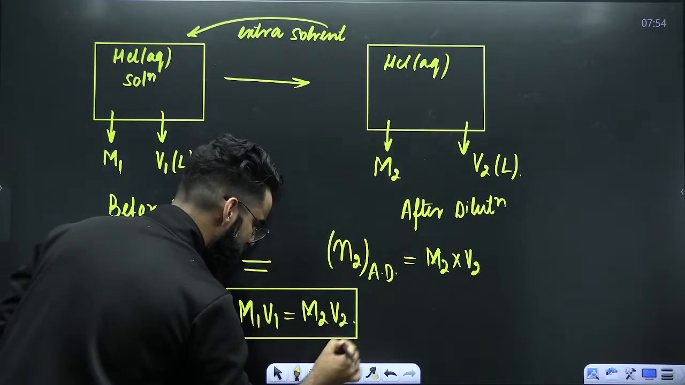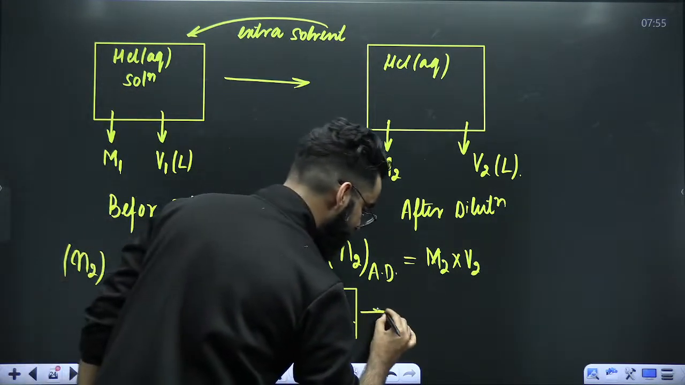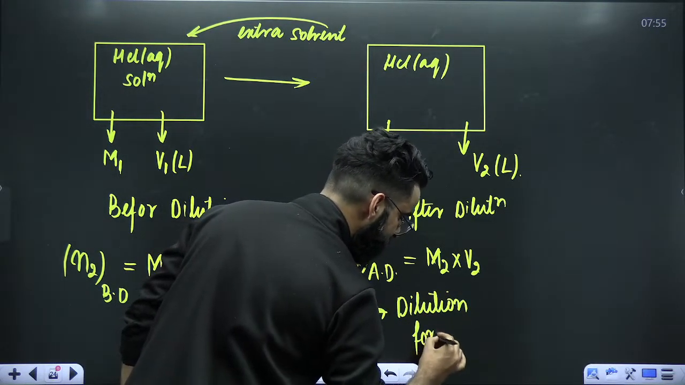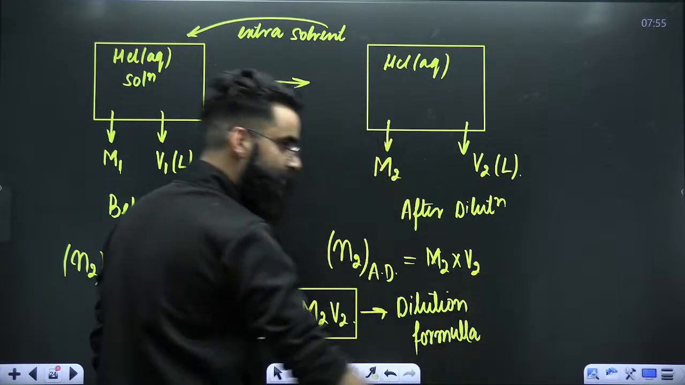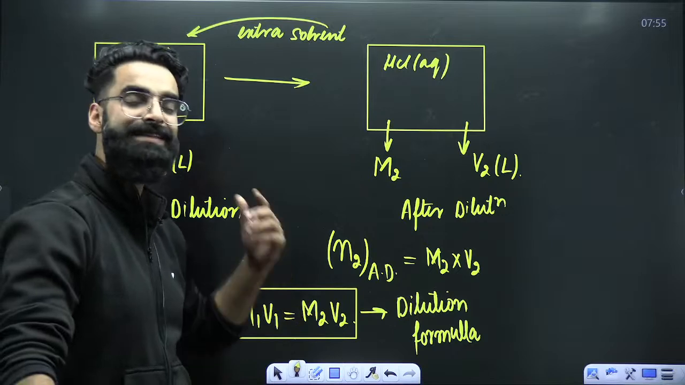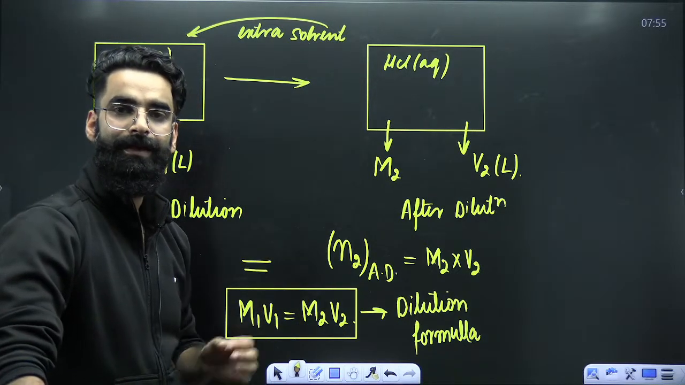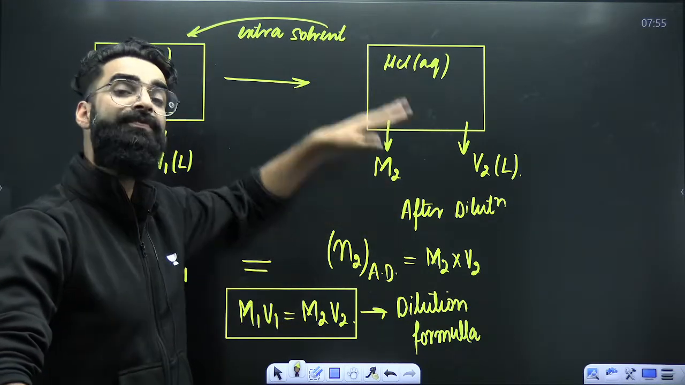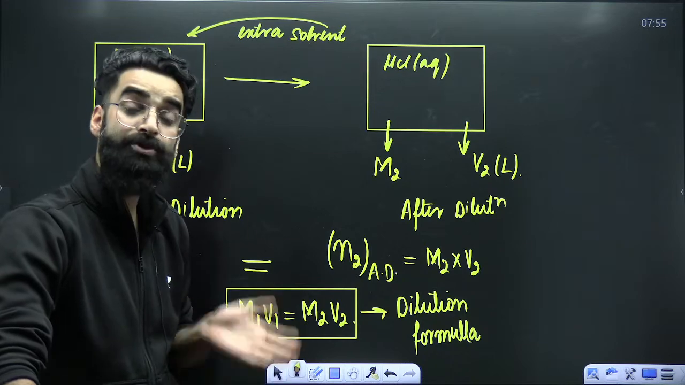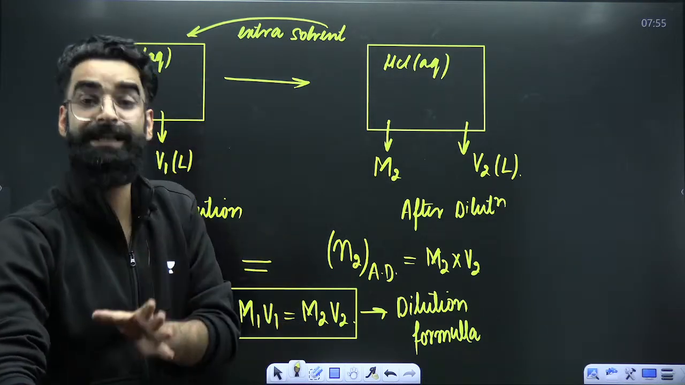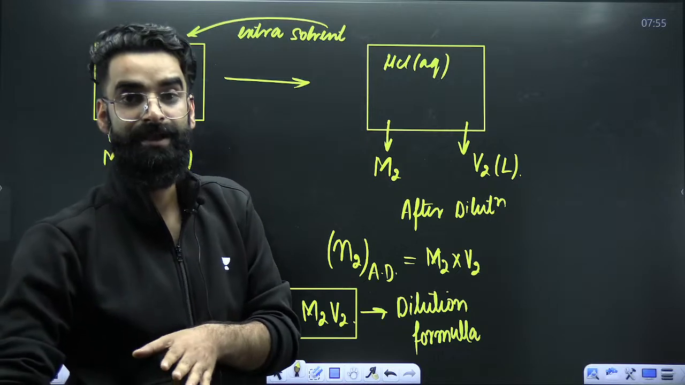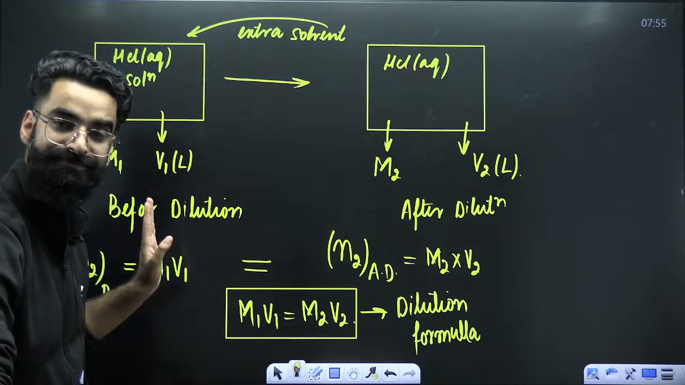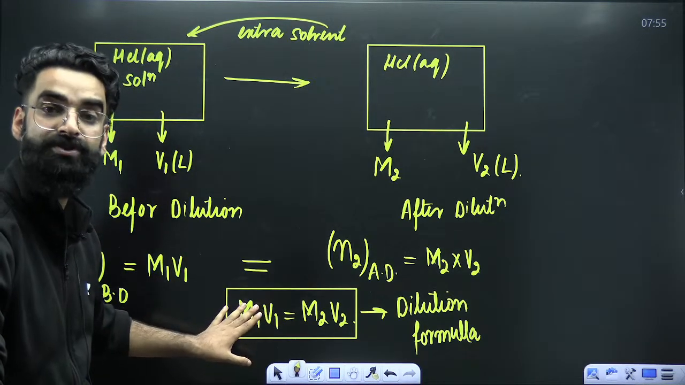This particular formula is something which you call the dilution formula. When do you need this dilution formula? In order to calculate the molarity of the solution after the dilution is done. Due to dilution, volume of the solution changes. Eventually, molarity changes. To calculate the new molarity of the solution after dilution, this particular formula is used, right? This is what you call the dilution formula.